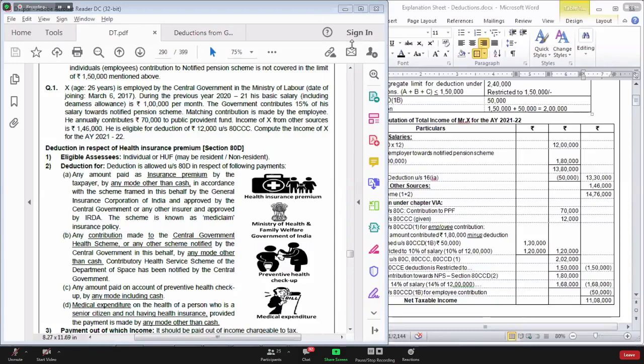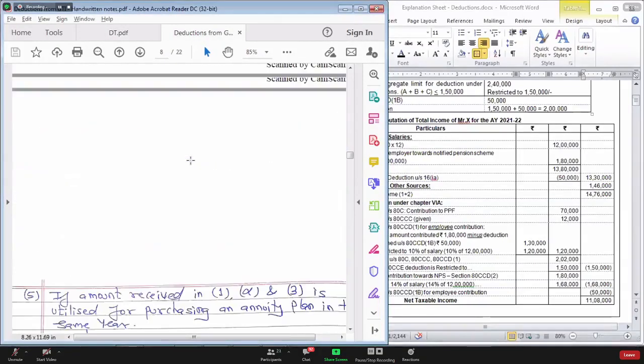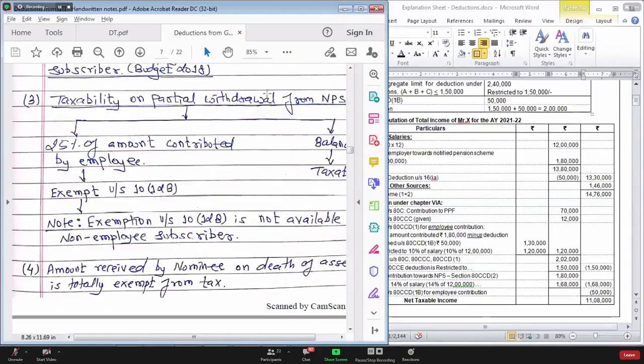Rizwan says, sir, section 80 CCC, point number 3. Rizwan, can you see the screen?